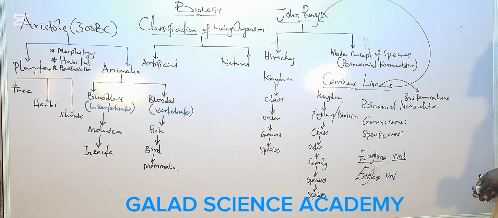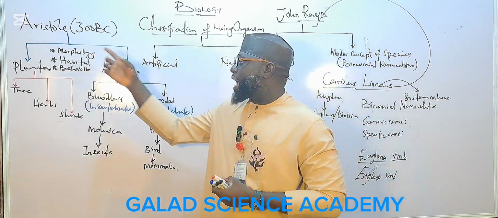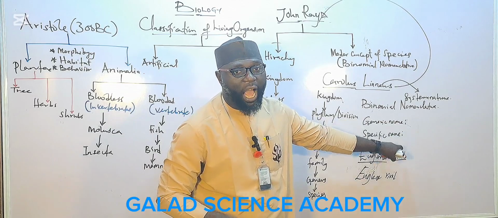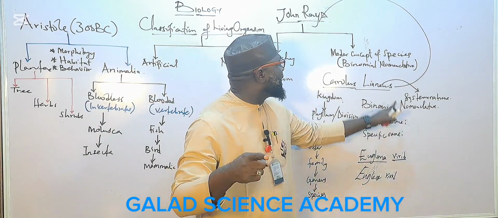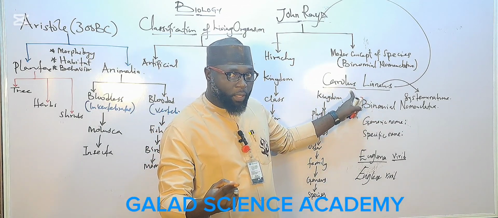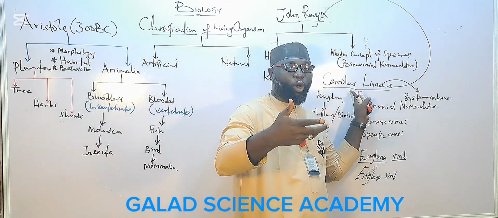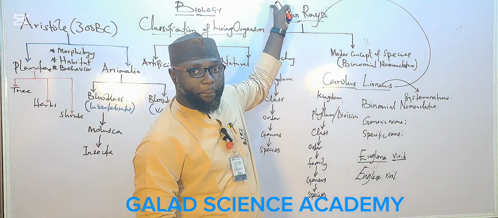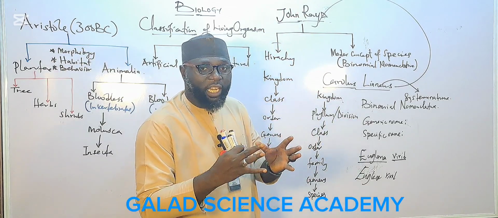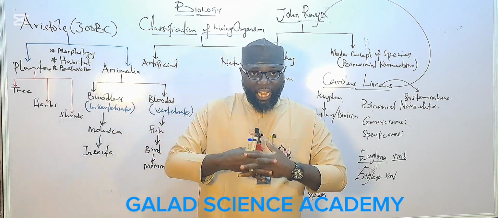And Linnaeus also classified all living things into two kingdoms, like Aristotle, into the kingdom Plantae and the kingdom Animalia. And once again, Carolus Linnaeus is a Swedish botanist, who worked on genus classification. And Linnaeus has three contributions in classification of living organisms in his book called Systema Naturae.